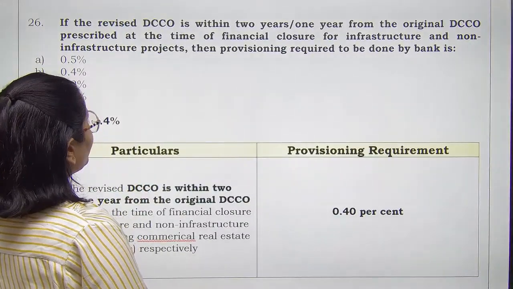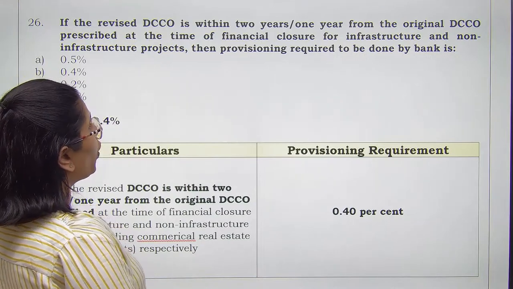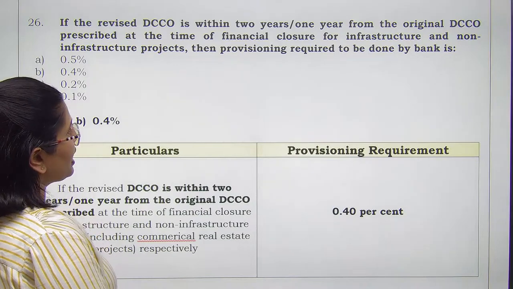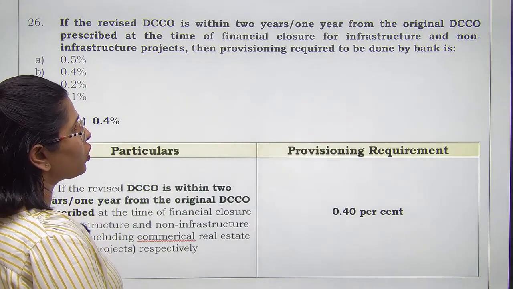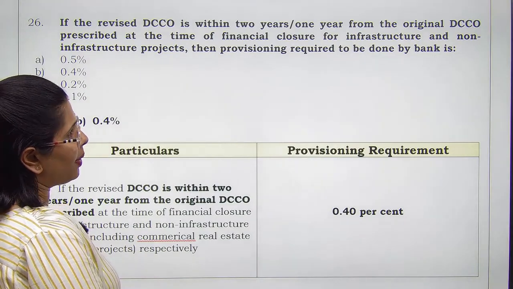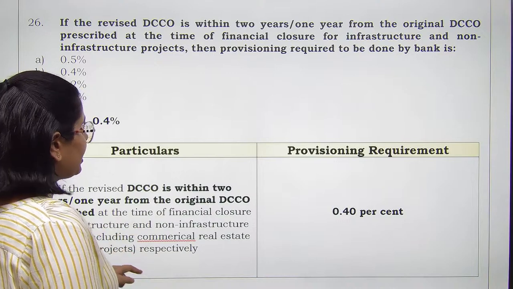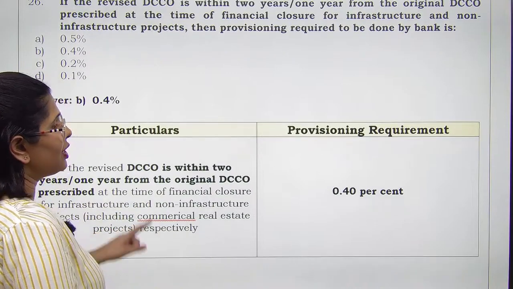So if the revised DCCO is within 2 years, 1 year from the original DCCO prescribed at the time of financial closure for infrastructure projects, then the provisioning requirement which needs to be done by the bank has to be. कितनी provisioning requirement होगी आपकी? 0.4.